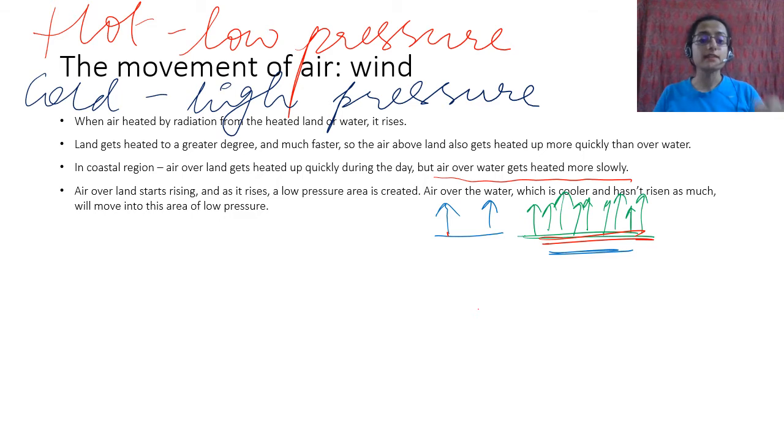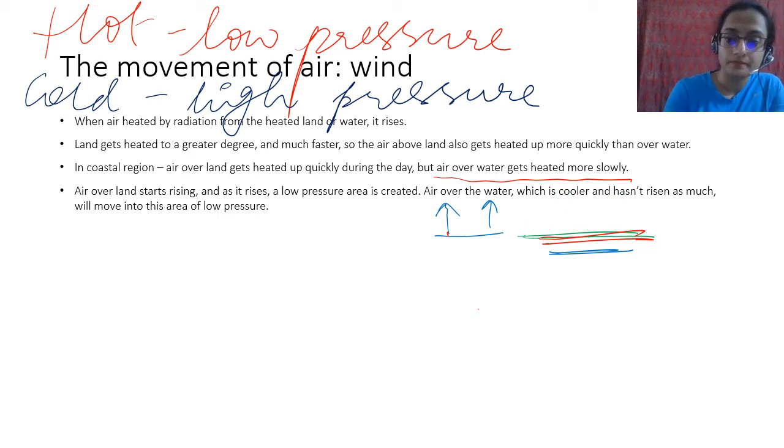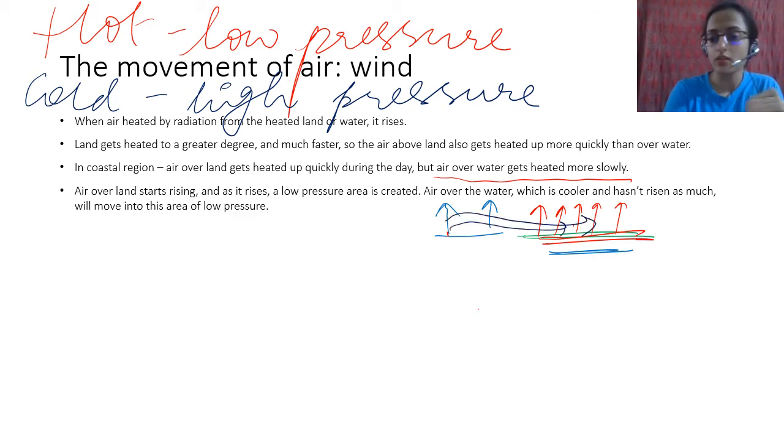So as the air above land gets heated more, it has a lower pressure than that of water. Air above water, which is cooler and has not risen as much, will move into this area of low pressure. So what will happen? This will rise, this will rise, and this comes like this to take up the space of that density. Density difference happens, so air goes from higher density to lower density.